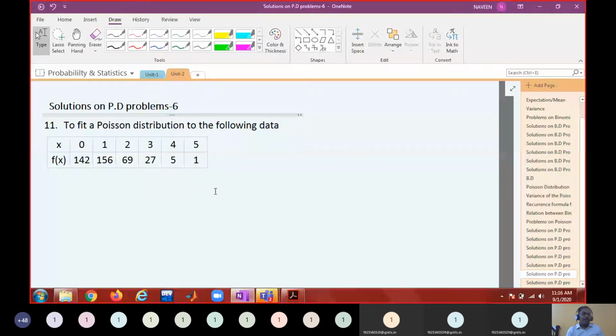Okay. So now let us find the average of this frequency distribution. Compute this.